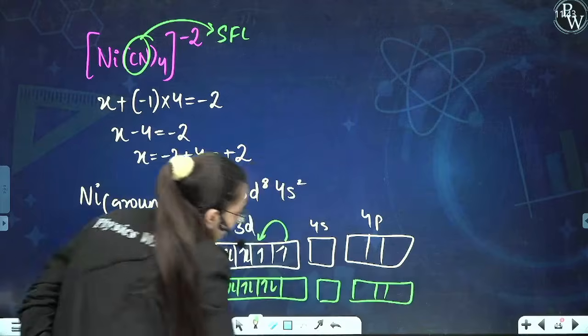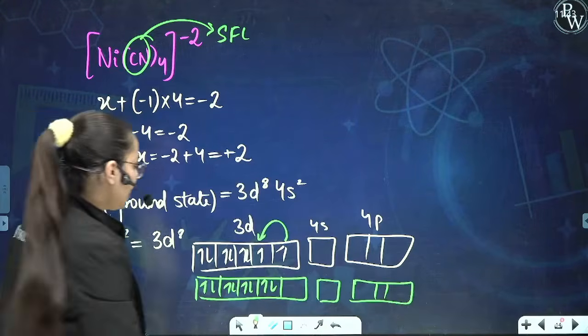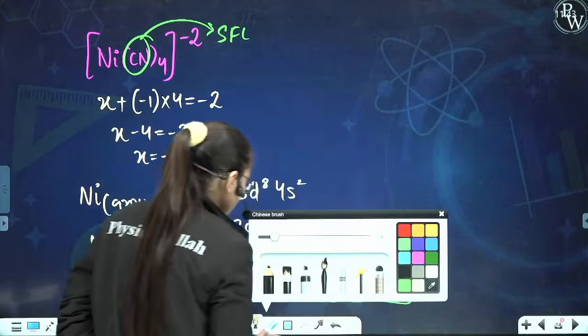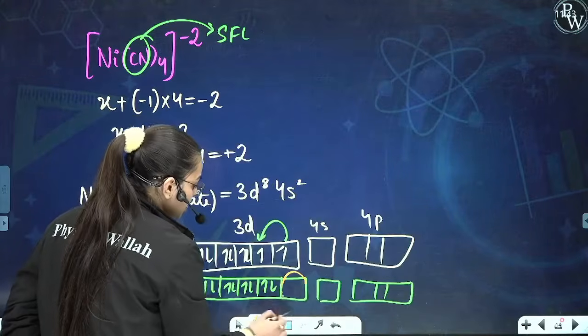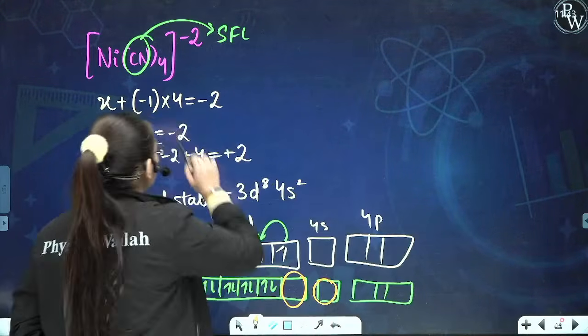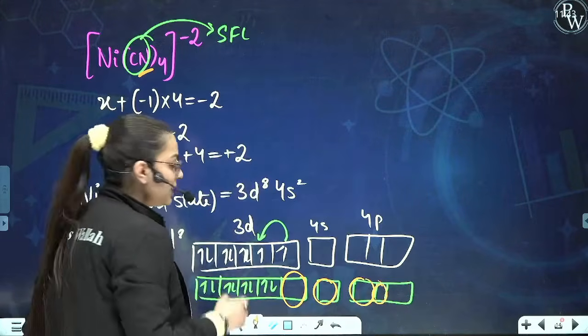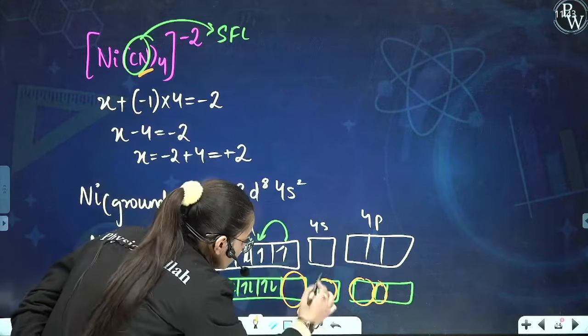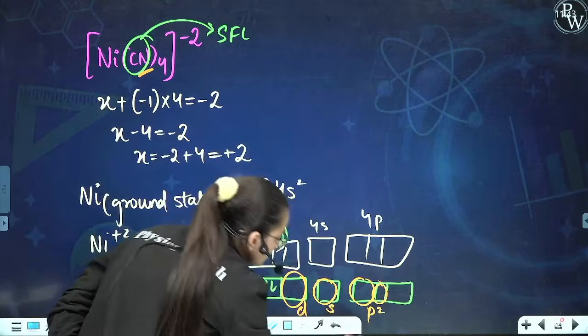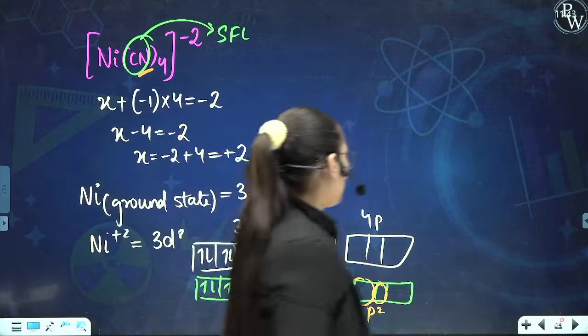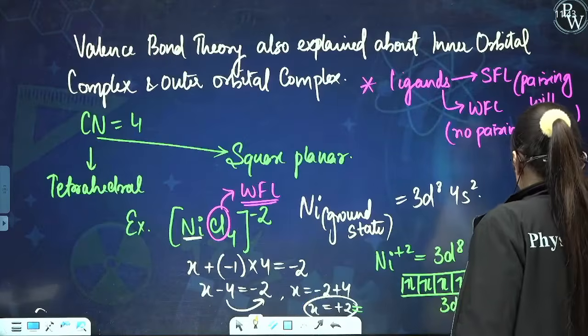Now, as per valence bond theory, they shall provide vacant free orbitals over here. So what will be the vacant orbital? Now this is an empty orbital, this is empty. How many CN have to come? 4. So 1, 2, 3, and 4. What will be the hybridization? This is d, this is s, and this is p2. So basically 2p, 1d, and 1s: dsp2.